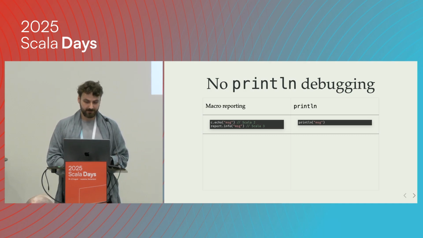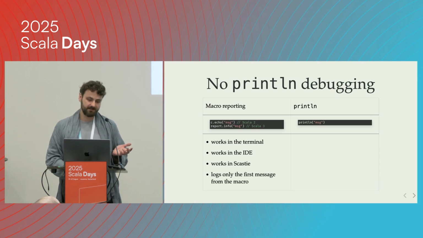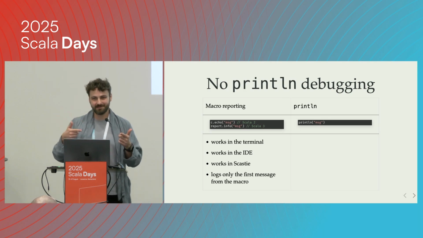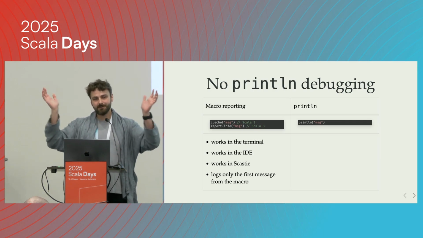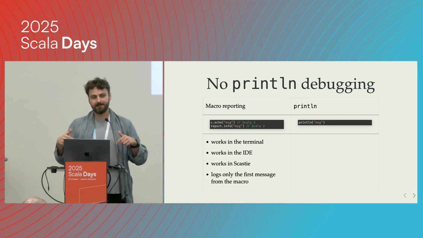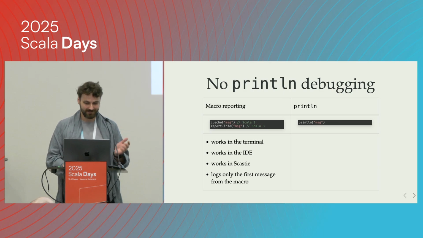But the problem with that is that only the first message will be printed. So if you want to use this, you have to basically come up with your own writer pattern or some global string builder or whatever, so that you could throw all your logs there, and at the end of the macro, call this method exactly once if you want to log from the macro. So not really useful. Sorry, really useful, but not really convenient.